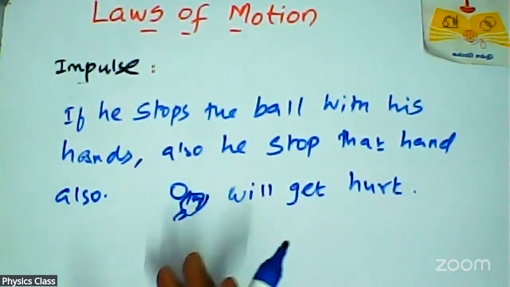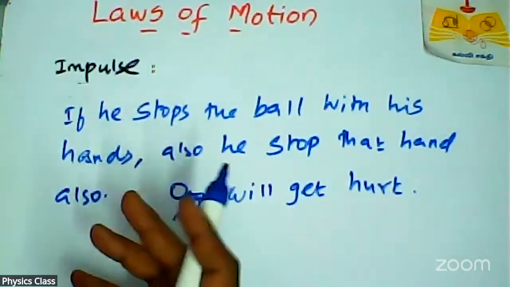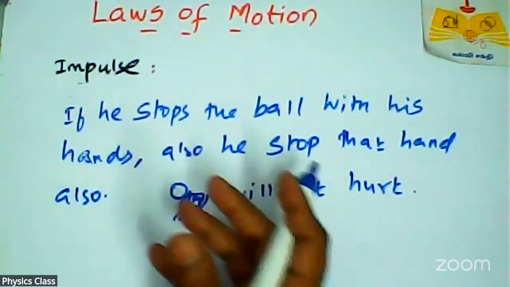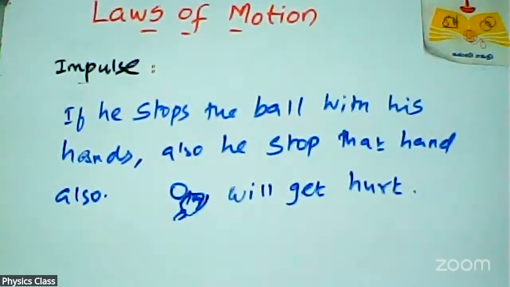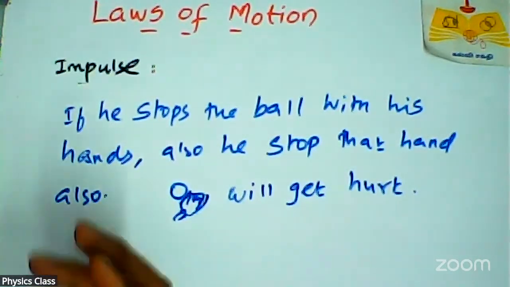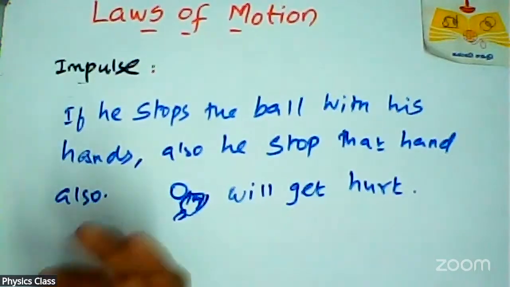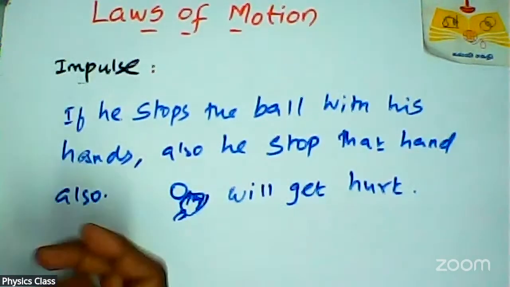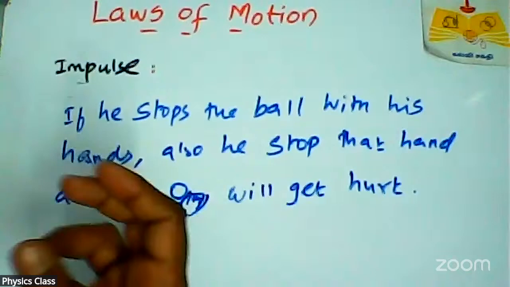To avoid getting hurt, the player brings the ball to rest slowly. That's why he brings his hand towards the ball's direction, because he has to reduce the force by increasing the time. So to avoid getting hurt, the player brings the ball to rest slowly.